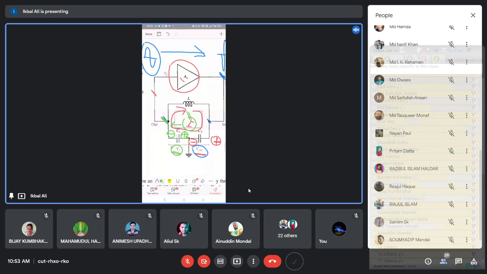You have to measure the output voltage with respect to this ground, and the feedback voltage with respect to this ground. So these two voltages actually have a 180 degree phase shift in this circuit. With respect to this ground, the output voltage plus is here, but with respect to this ground, the feedback voltage minus is here. So whatever is the output voltage, the feedback voltage is 180 degree phase shifted by this beta network.